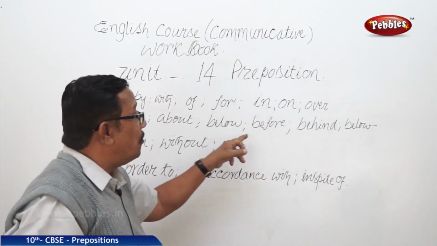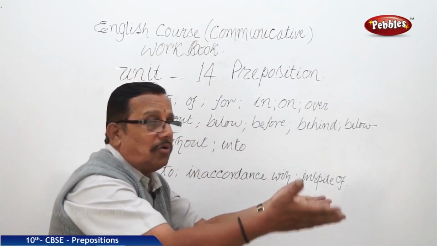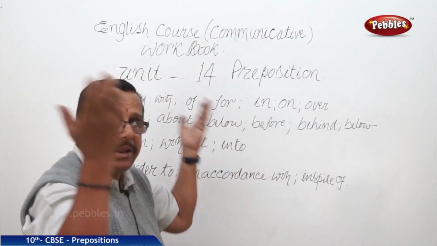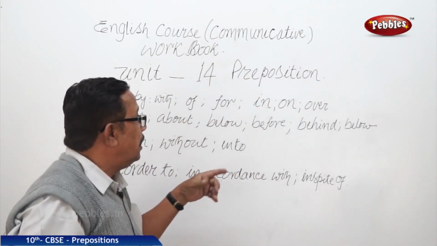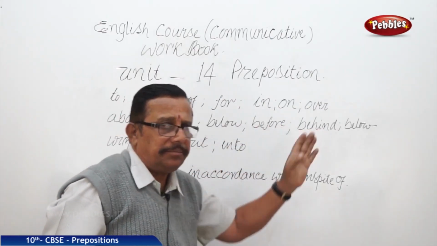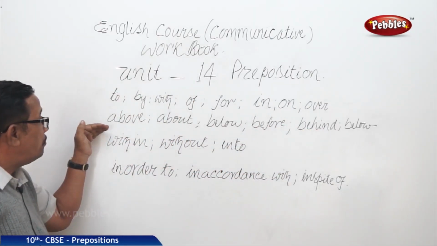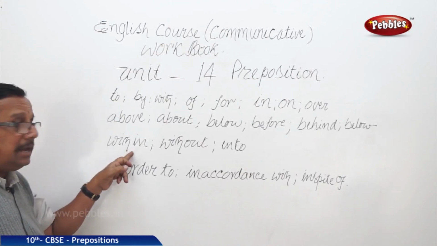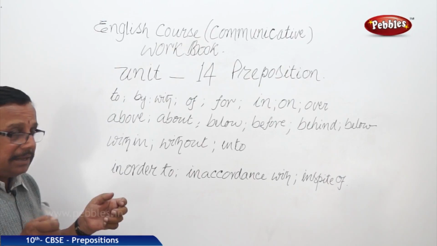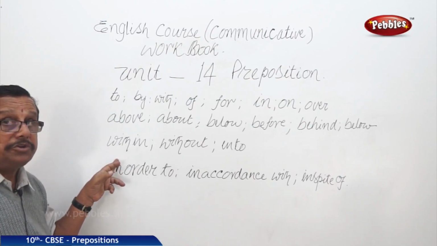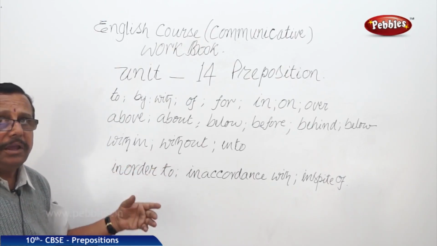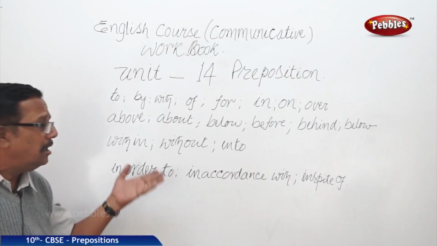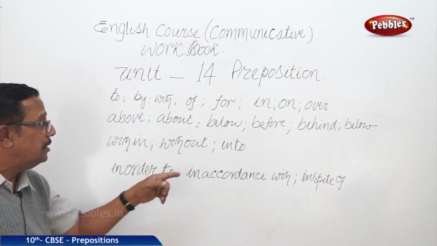Right? And here before. Before is for. Behind is hind. And below of course is the same thing. These are called compound, and again within. With is one preposition, in is another preposition, these two we are combining, and so it becomes a compound preposition. Without, again a phrasal preposition you can say, or compound, whatsoever, without.